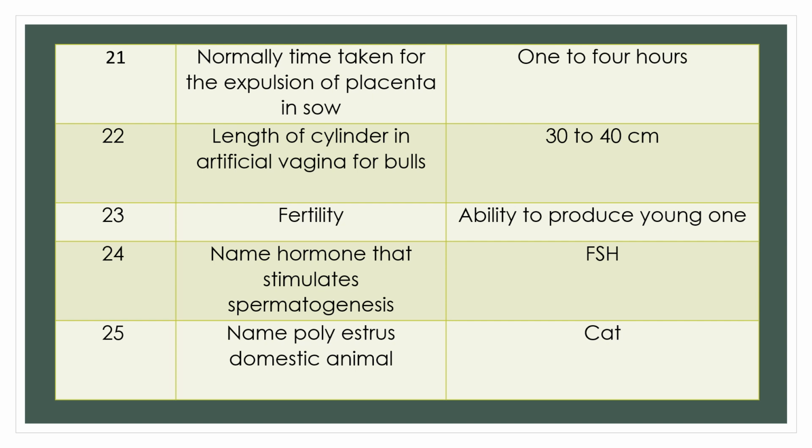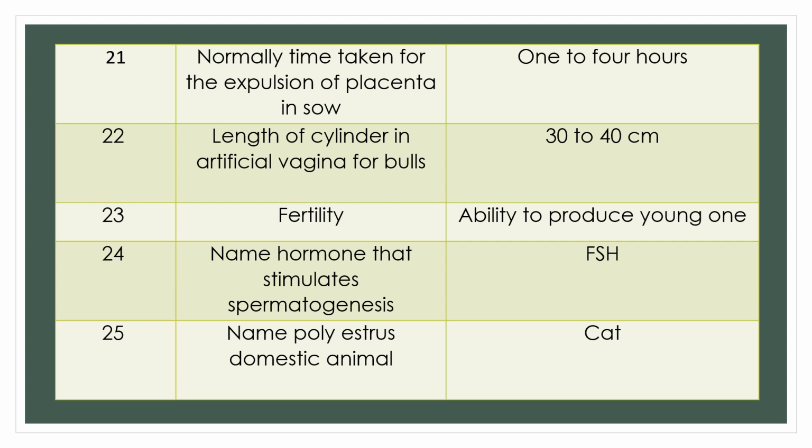Question 21. Normal time taken for expulsion of placenta in cow. Answer: the placenta should be expelled within 1 to 4 hours. If it takes more time to expel, the case is considered as retained placenta or retention of placenta. Important question.